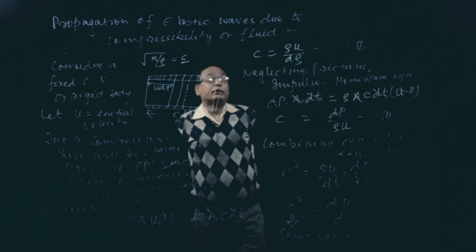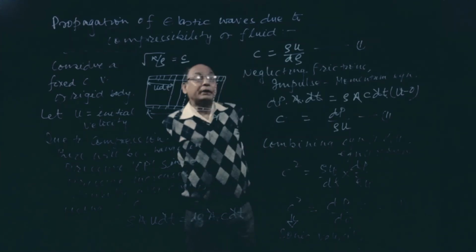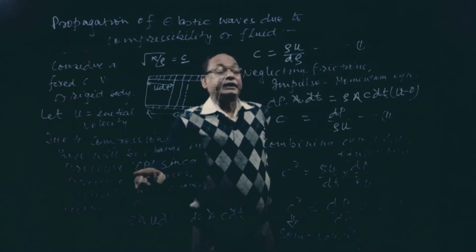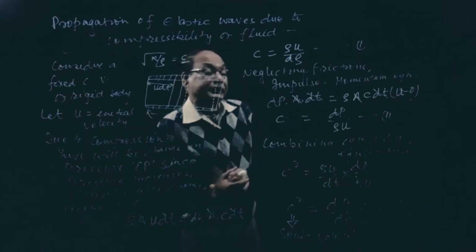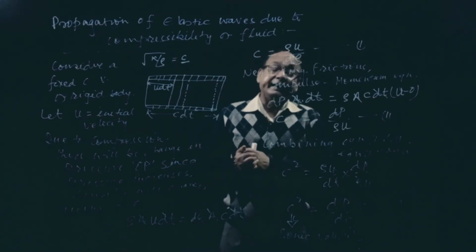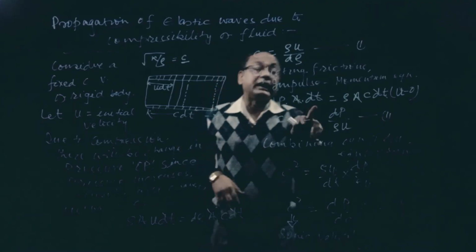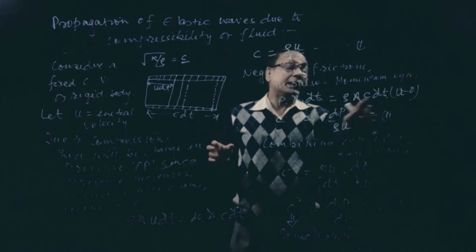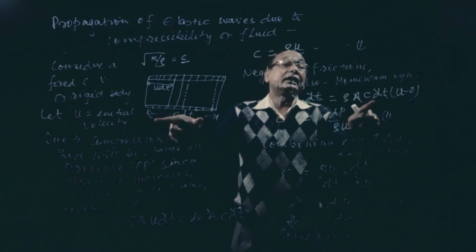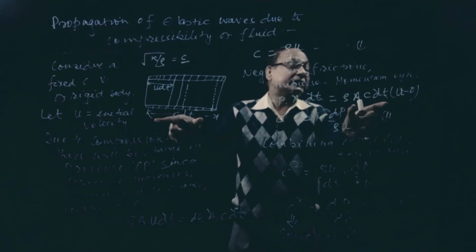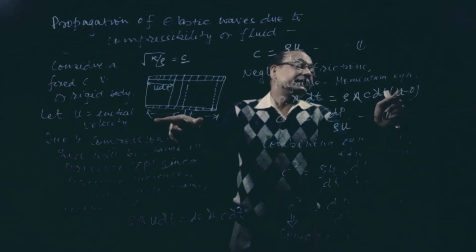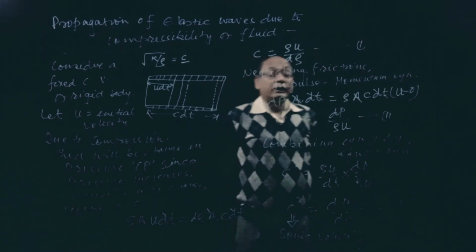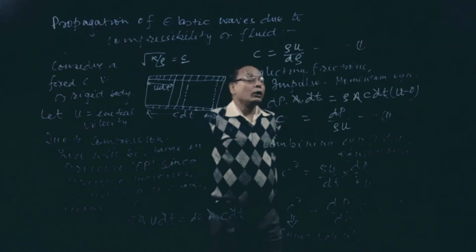Neglecting friction, we use the impulse momentum equation. Impulse is nothing but pressure into area. Due to compression there is an increase in pressure, so dP into area is your force. Force into time is impulse, which will be equal to momentum, that is rho A V, with sonic velocity into time being the distance travelled, into velocity u minus 0. So here we are getting C equal to dP by rho u.